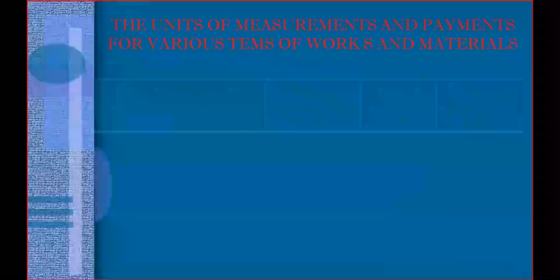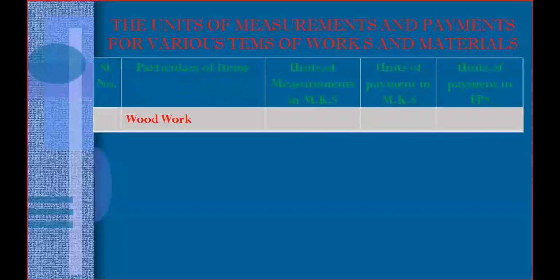Type of work: woodwork. Woodwork will be in cubic meter, for doors and window frames, which we already discussed in the last class. Doors and window frames, or rafters or beams. Frame or chaukat, both are the same. You need to measure it in cubic meter and pay per cubic meter.